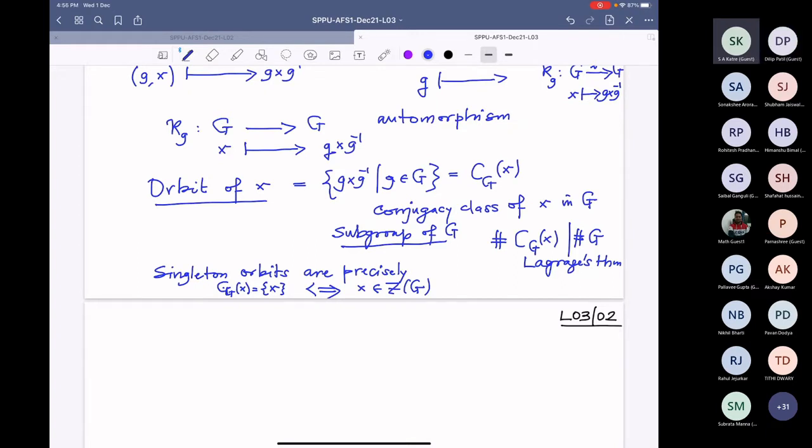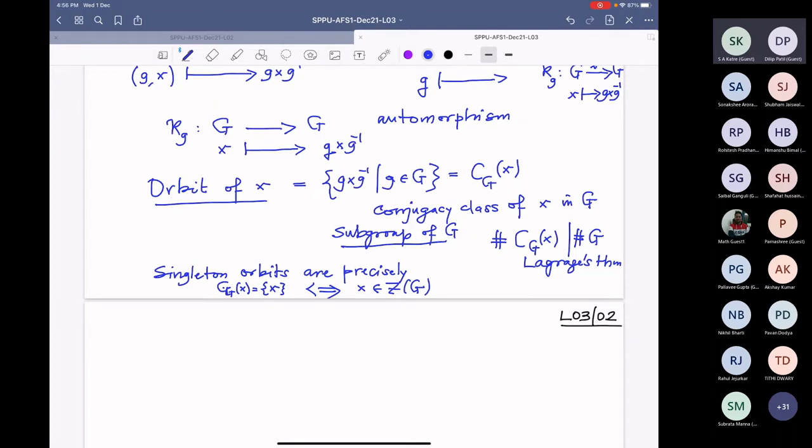And therefore, our class equation, sorry, somebody is asking something. Hello? Hello? I don't know why the noise comes in between suddenly. I don't know what the reason is. Is somebody's mic on or what? All right. Somebody's mic is on. So please put your mic off if you have put it on by mistake, because it creates a noise.